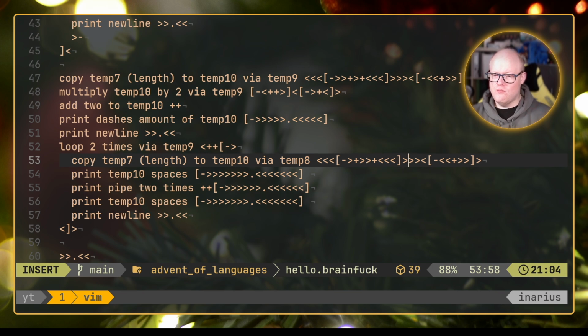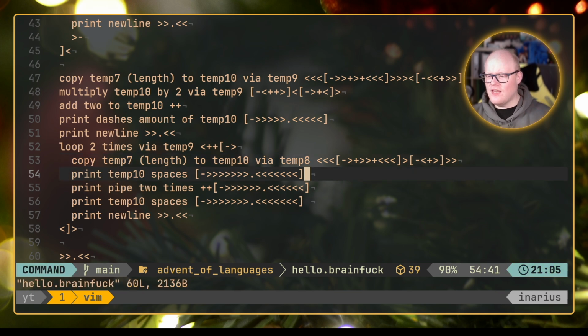Then we need to move to, let's quickly see, we are at temp 7 here in the end, and we want to go to temp 8. So we are just going 1 up, and then we are actually at temp 8, and now we need to decrement temp 8, move 1 down to temp 7, fix that up, go here, and now we are at temp 8, so we need to go back to temp 10 again.